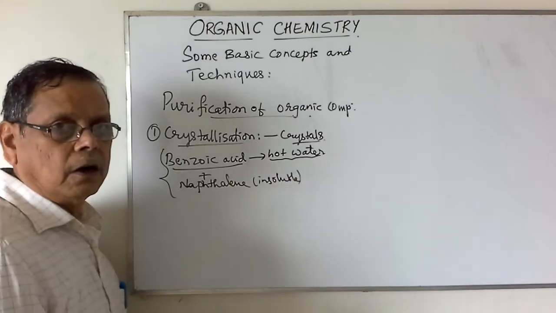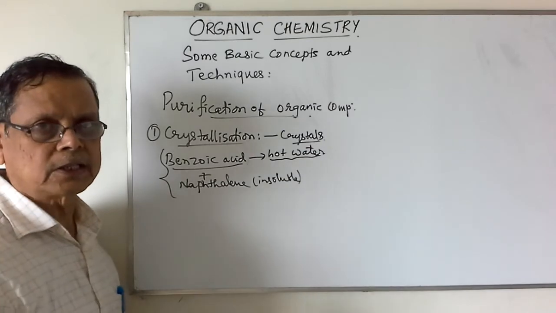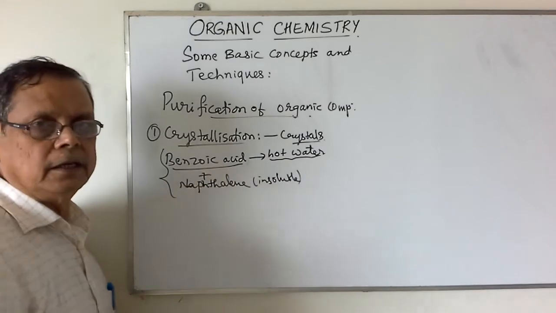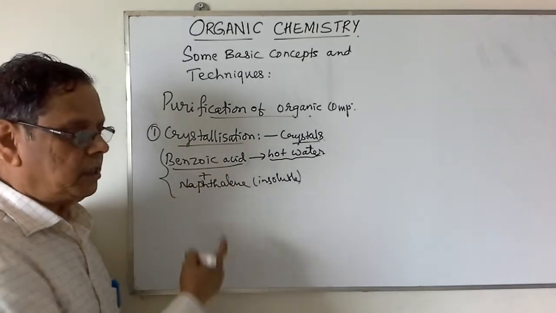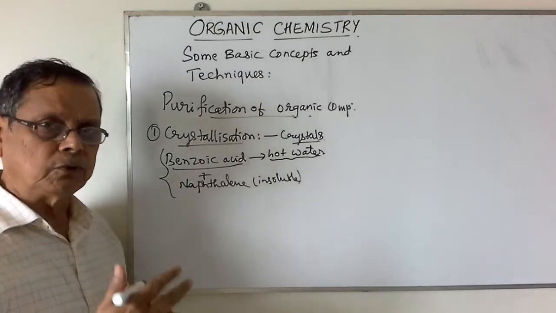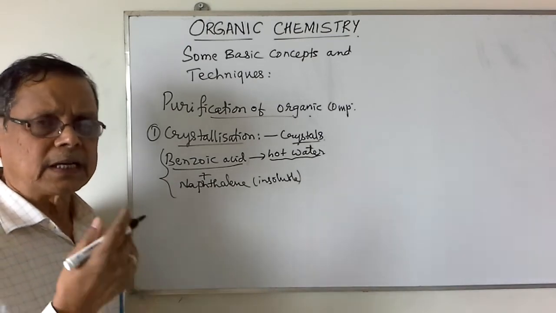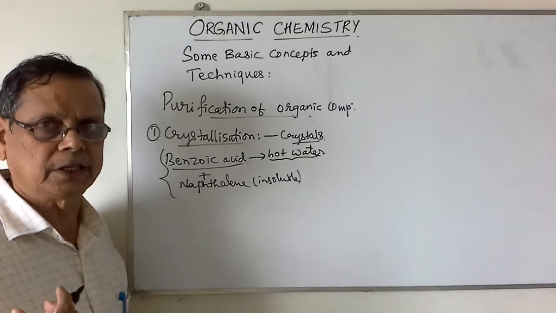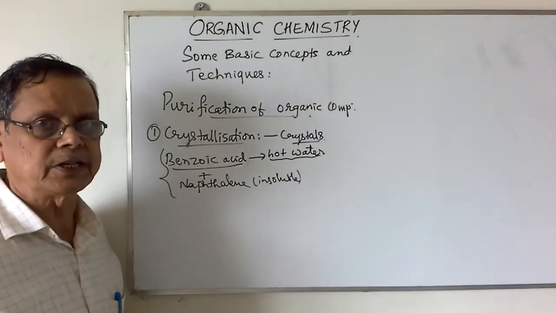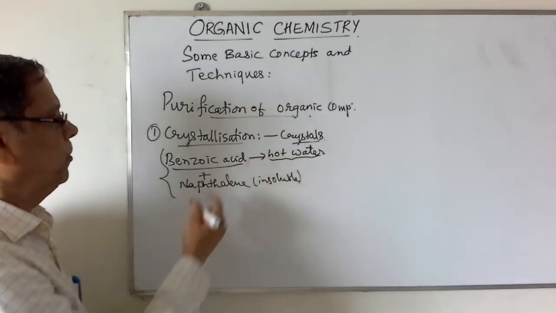First, the hot solution is filtered, and the insoluble naphthalene will remain as the solid. From the hot solution, once you cool it, you will get the crystals of the benzoic acid. So this is one method that is called the crystallization method. If two or more compounds are soluble in the same hot solvent, but the crystallization takes place at different temperatures, then we can use one more method that is called the fractional crystallization method. So this is one important technique that we can use for the purification.